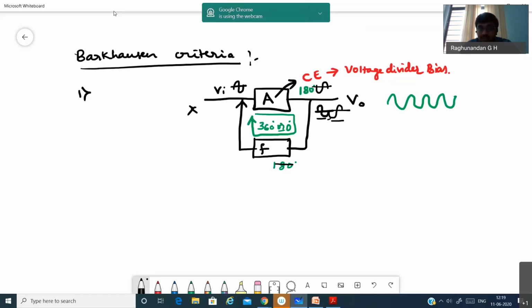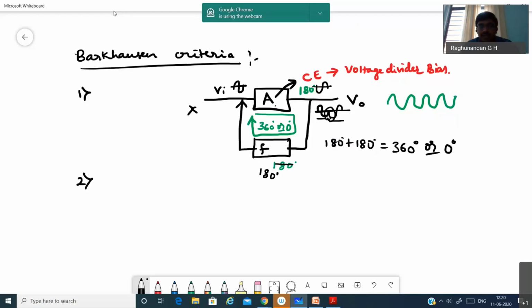So in order to overcome this out of phase problem, what we do is we connect resistors and capacitors in the feedback network in such a way that it gives 180 degree. So now when the feedback network gives 180 degree, the total phase difference becomes 180 degree plus 180 degree, that is equal to 360 degree, or this can also be taken as 0 degree. So now the total phase shift around the loop is 360 degree or 0 degree. This is the first condition.